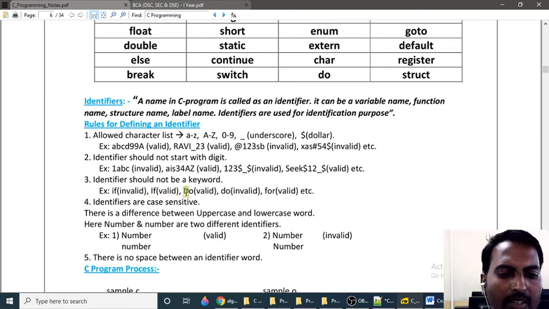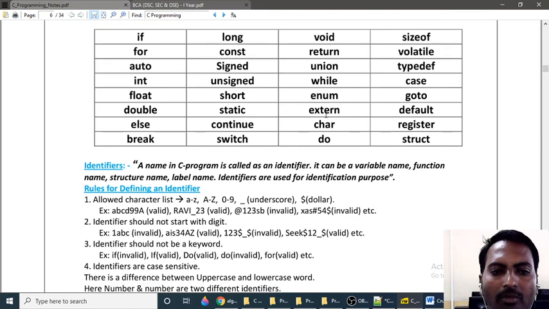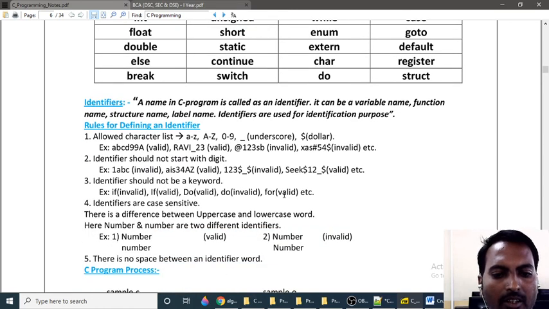But lowercase do is invalid because it is a keyword in small case, present in the keyword list. For is also not valid because it is a keyword. There is a correction needed here: for is a keyword, so this one is invalid.